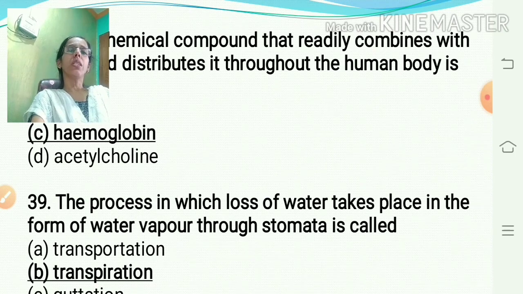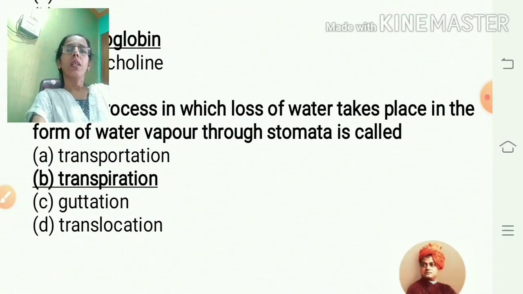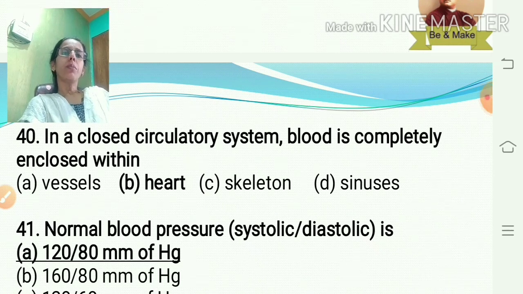The process in which loss of water takes place through the stomata is called transpiration. If you have reviewed the lesson and seen the main points and definitions, you will get all the answers of the MCQs. In a closed circulatory system, blood is completely enclosed within the heart and vessels.